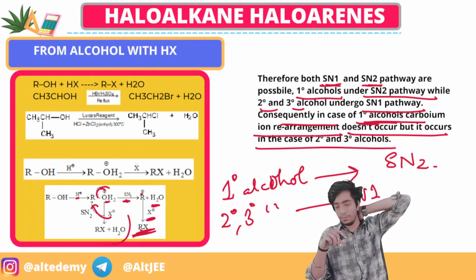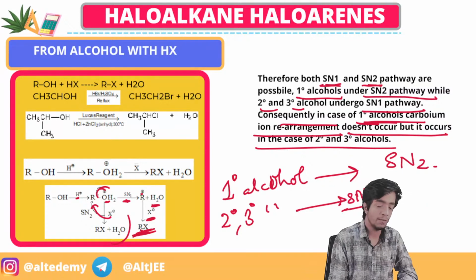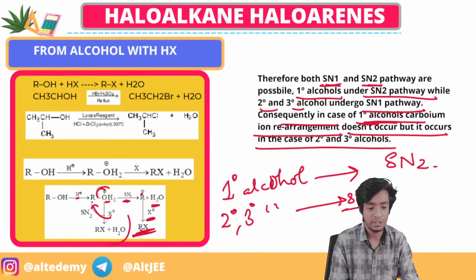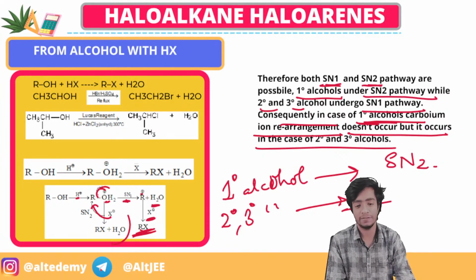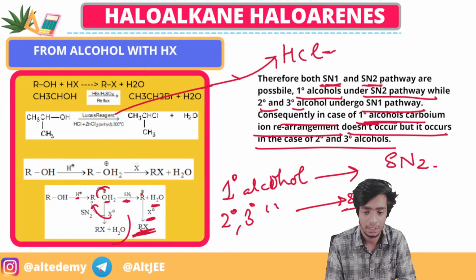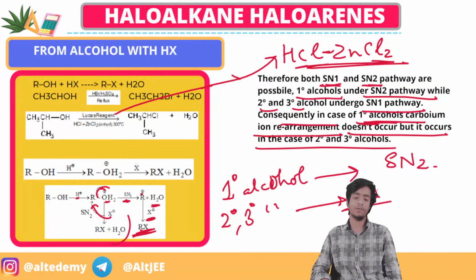I hope all of you got that. I'm giving you time for noting down all the things, then we will be moving forward. There is one more thing, the Lucas reagent. What is Lucas reagent? It is HCl with ZnCl2, ZnCl2 in the presence of HCl.